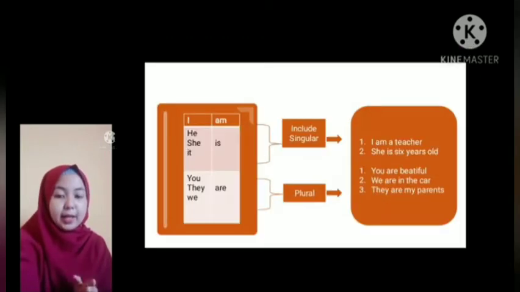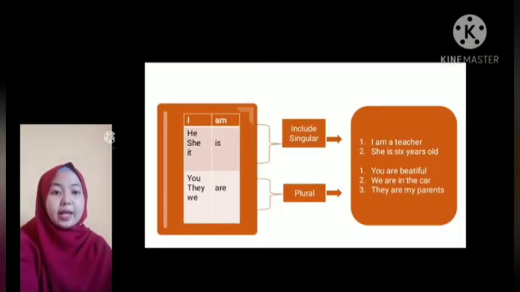For example, subject plus to be: I, he, she, it, you, they, we. Those are subjects. So, to be from subject I is am; he, she, it is; you, they, we are. I, he, she, it are singular and you, they, we are plural.